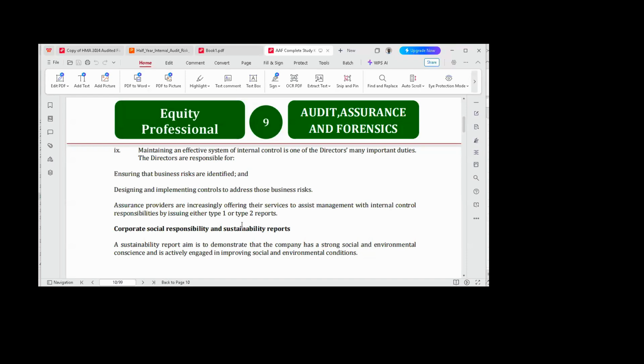The syllabus has changed, yes, but the pattern of answering questions has not changed. How they want you to present your answer has not changed. What has only changed is the syllabus. So you still need to revise and understand how they answer questions in the ICAN exam. It's very, very germane.